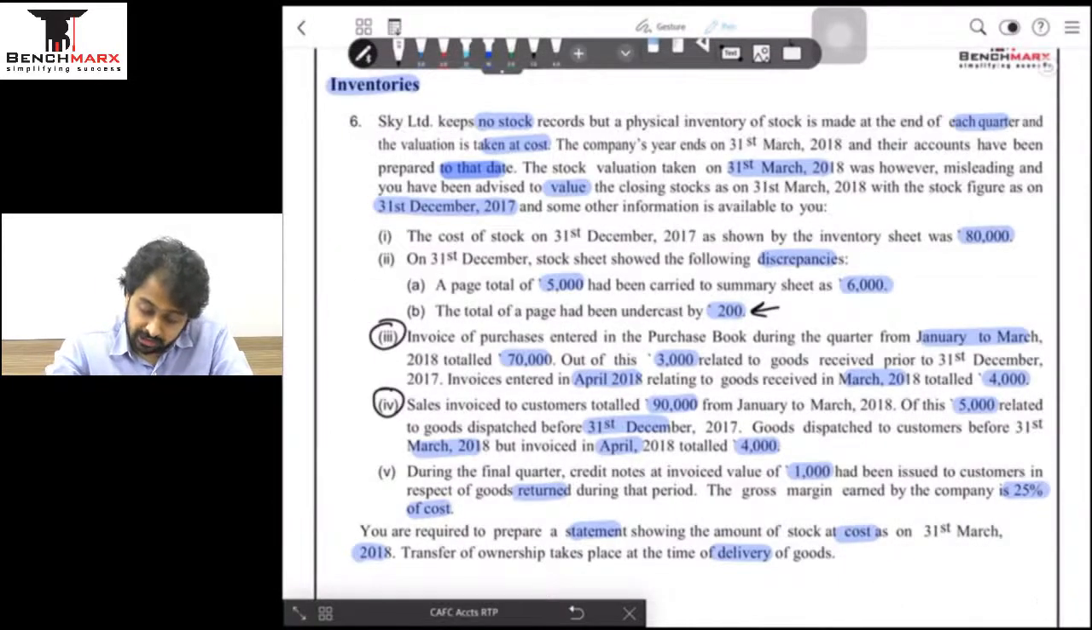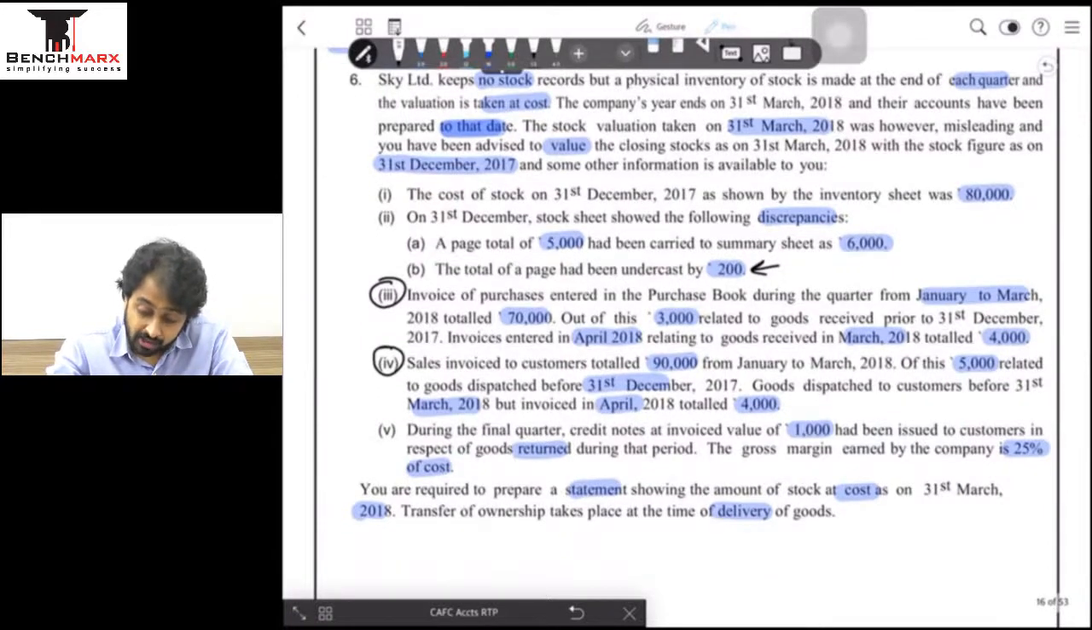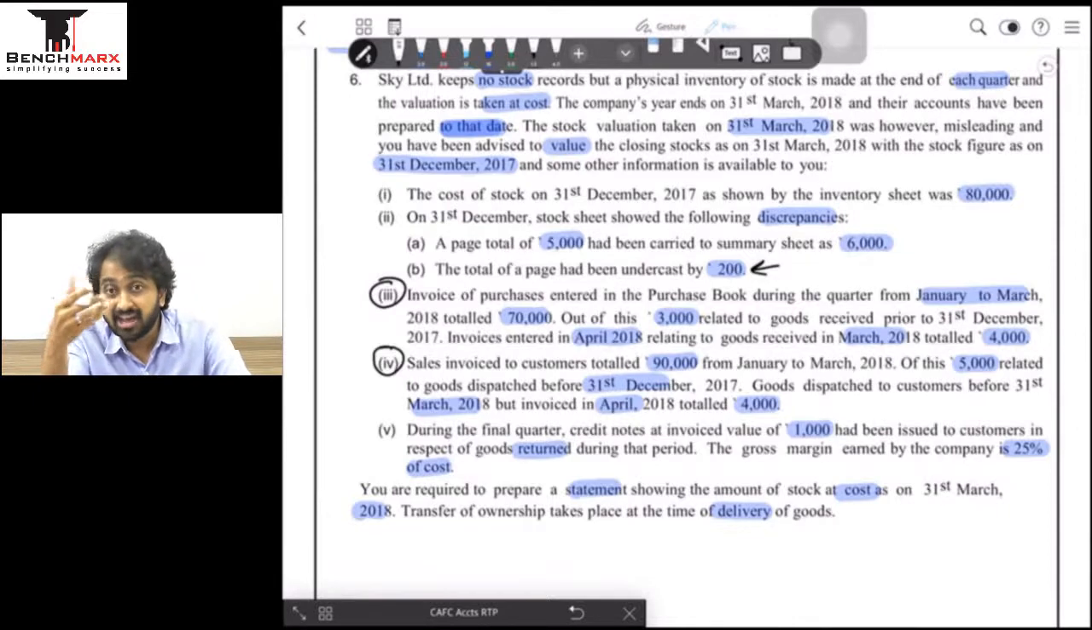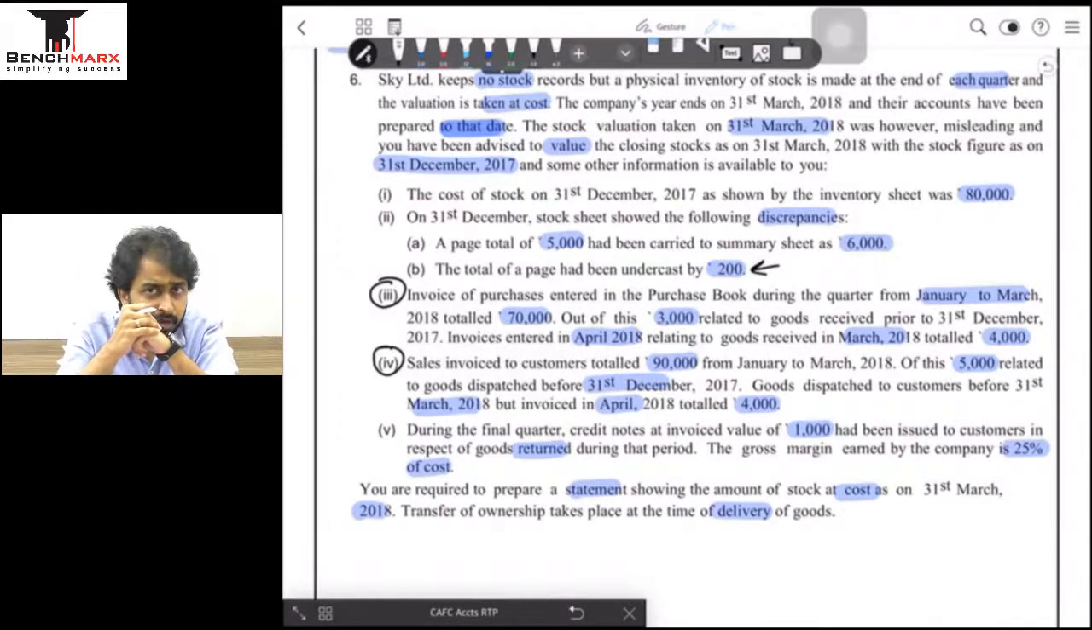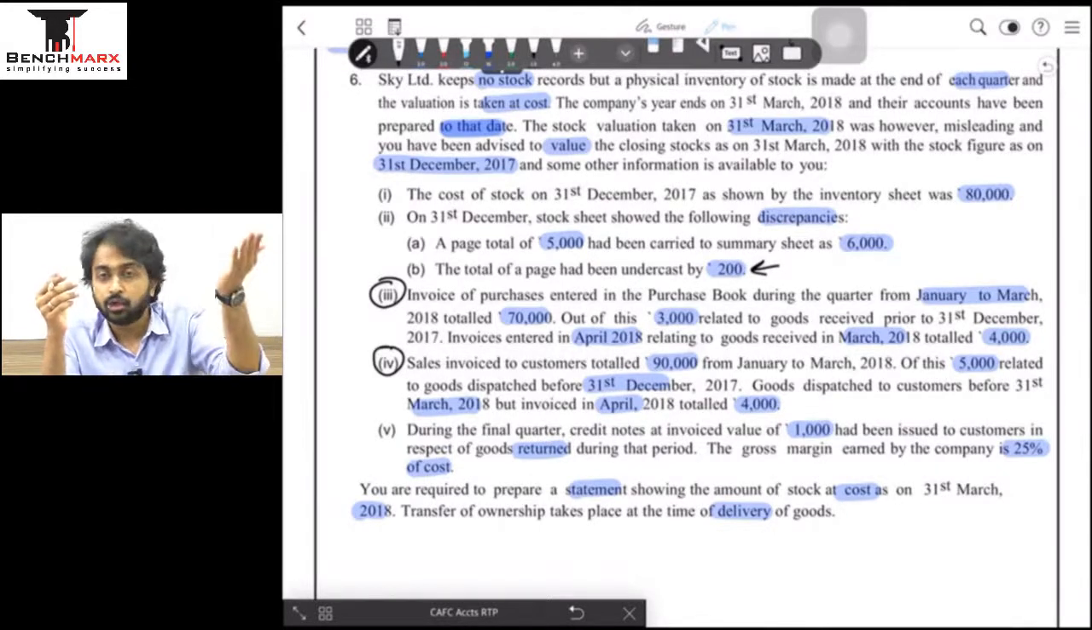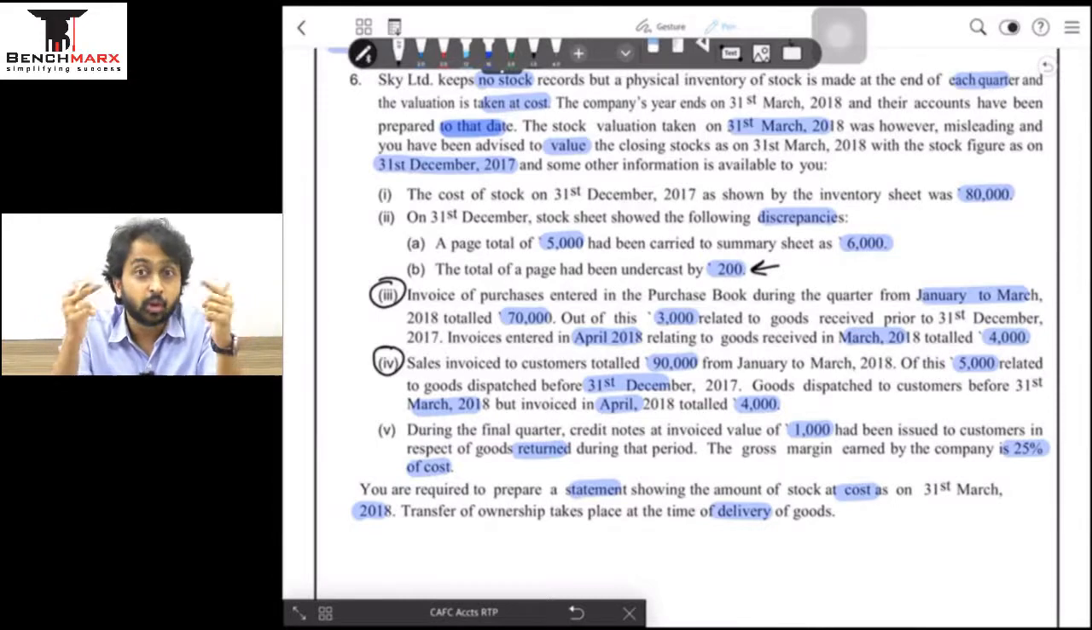70,000. Out of this, 3,000 relate to goods received prior to 31st December 17. If the goods have been received prior to 31st December 17, that means ये अपने वो स्टॉक में आ गया होगा, बराबर. अगर वो स्टॉक में आ गया है तो अपने को ये स्टॉक में जरूरत नहीं है. So it is my job to ensure that this 3000 is not a part of my stock, and if it is not a part of my stock तुम invoices के वजह से उसको add कर दोगे.